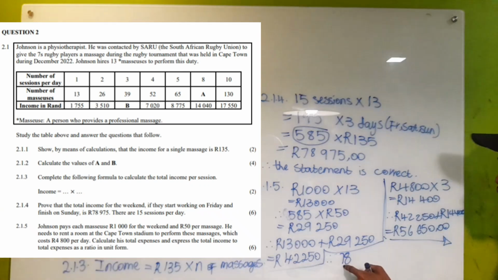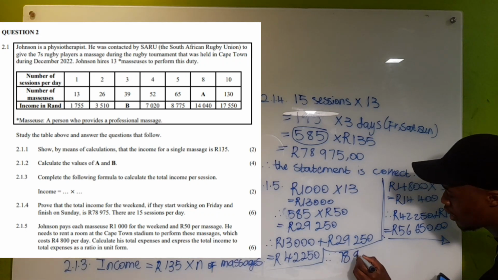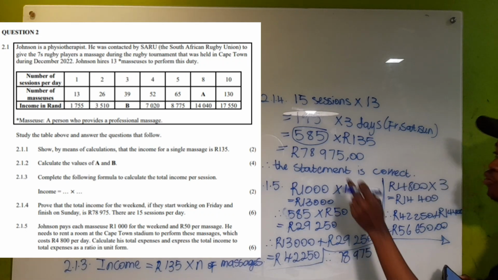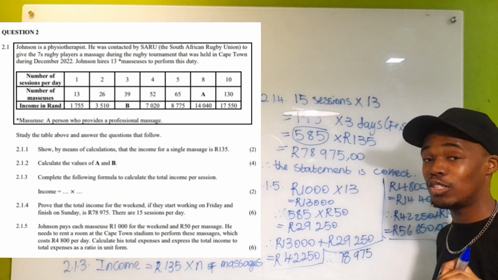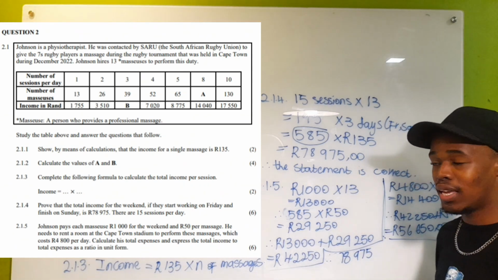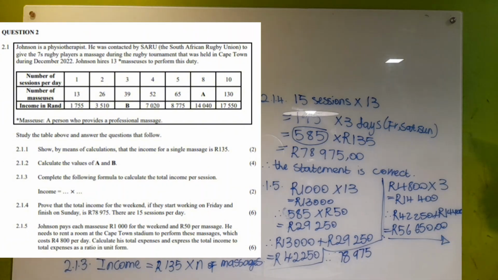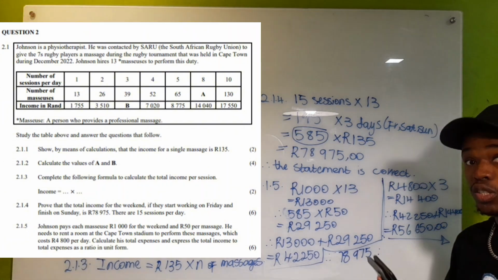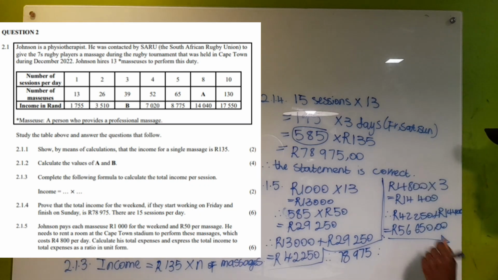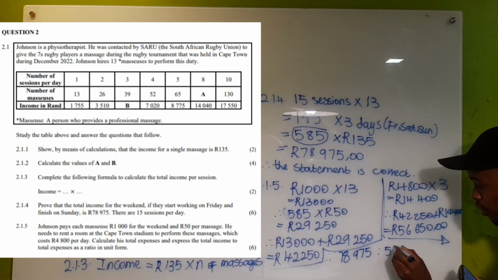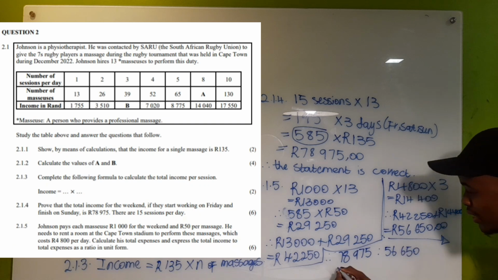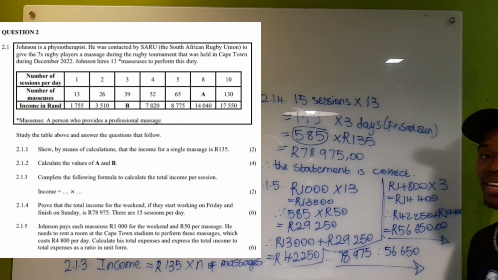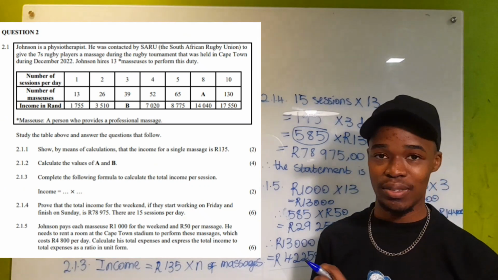So you're just going to say 78,975. Remember then, that is our income, the total income that he made for that weekend. So it's 78,975 is to total expenses, which we just calculated now, which was 56,650, and this is our final answer. And just like that, you get your 6 marks.